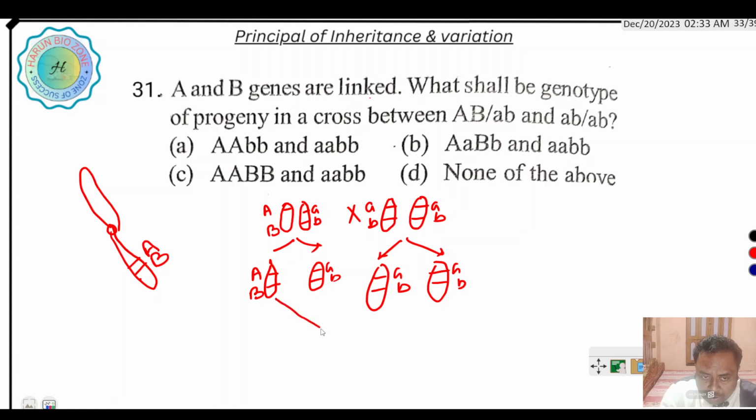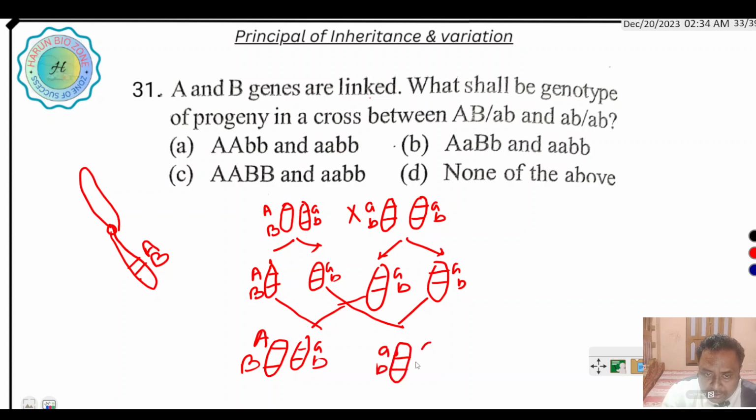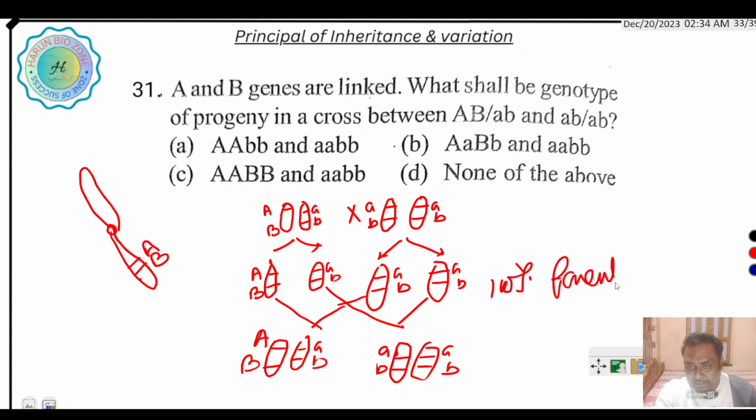If crossing over does not occur, then what happens? One chromosome carries AB and the other carries ab. Okay, these are 100% parental. This is called complete linkage. So here the right answer is AABB.